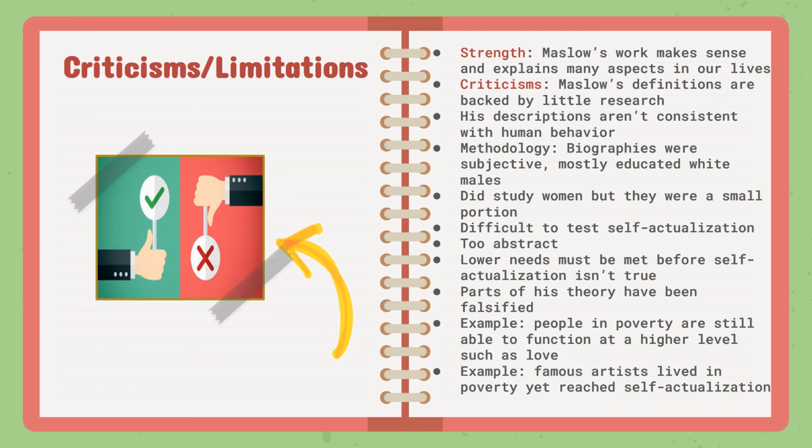They also claim that it is difficult to test self-actualization. They also said that it is too abstract and that the claim that lower needs must be met before self-actualization isn't true. Also, some other people say that part of his theory has been falsified. One example is that people in poverty are still able to function at a higher level such as love. Another one is that famous artists live in poverty yet reach self-actualization.